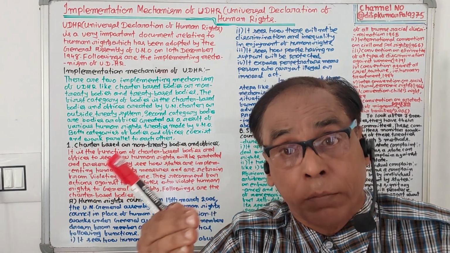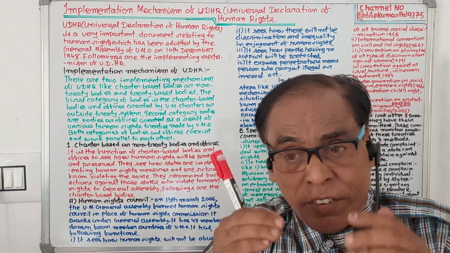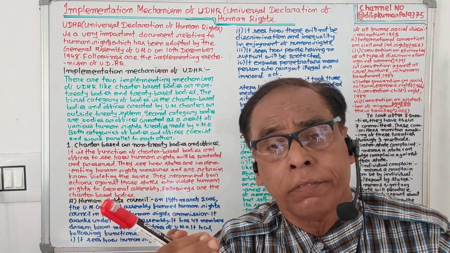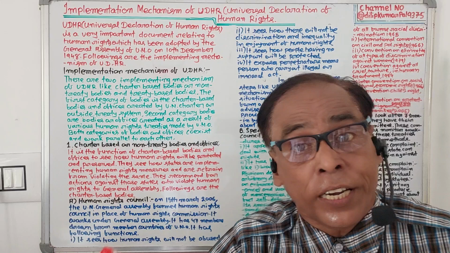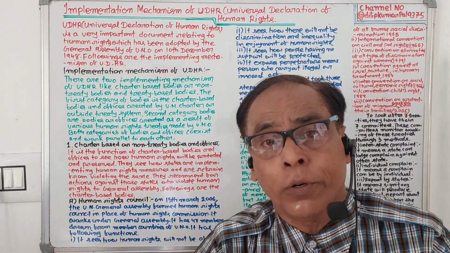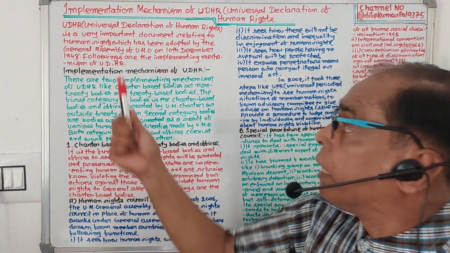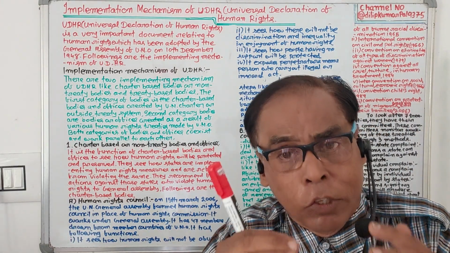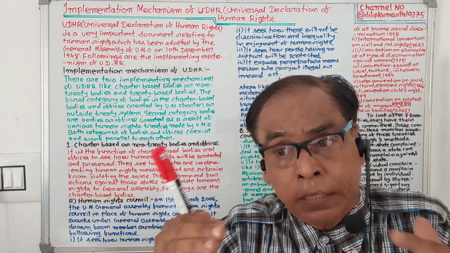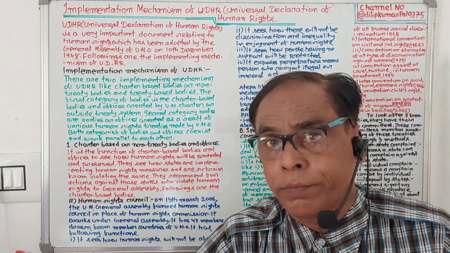The Universal Declaration of Human Rights is a very important step in the field of human rights. It was adopted by the General Assembly of UNO on 10th December 1948. No doubt, in the Universal Declaration of Human Rights there are many provisions of human rights.